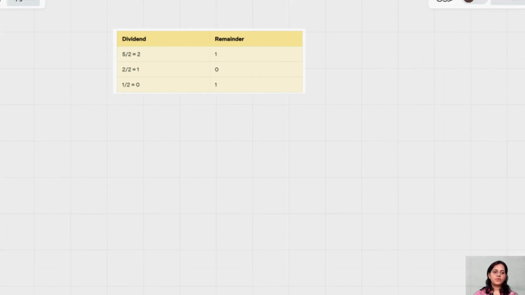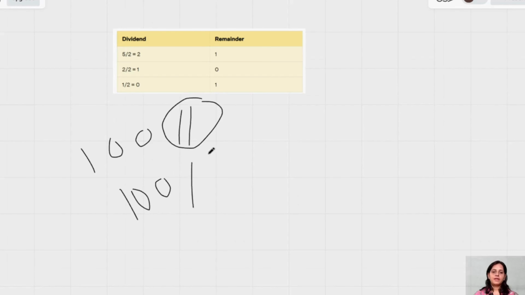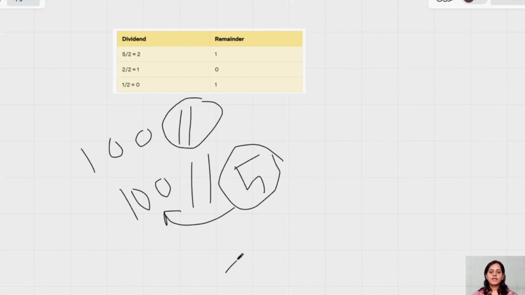Guys, let me just show you. When we are writing 100, floor, this is called the floor division operator, okay? So when I'm writing 100 floor divided by 5, that means we are trying to understand how many times this 5 is coming in 100. So what should be the output here, guys? The output should be 20, right? 20 times my 5 should be coming within 100.